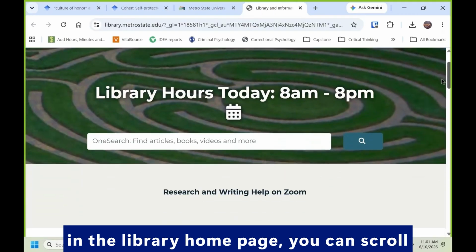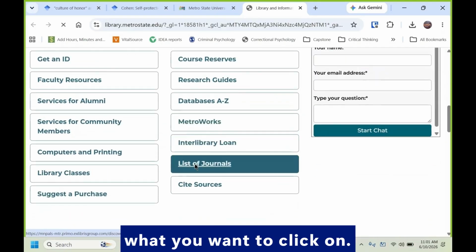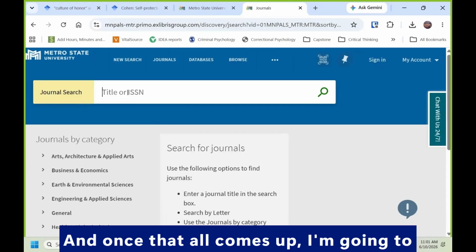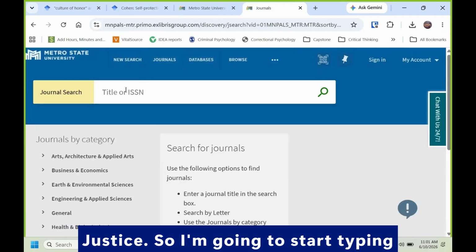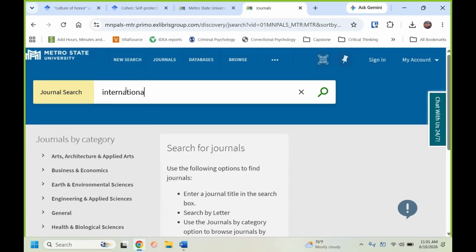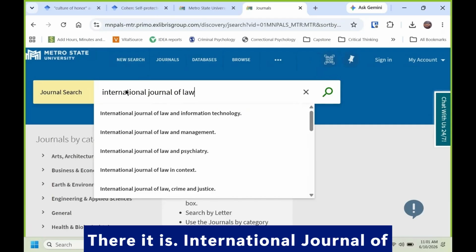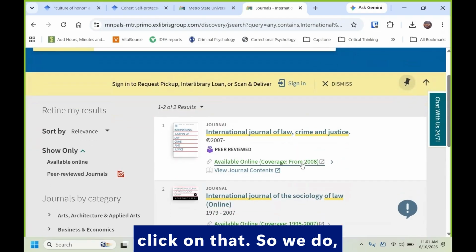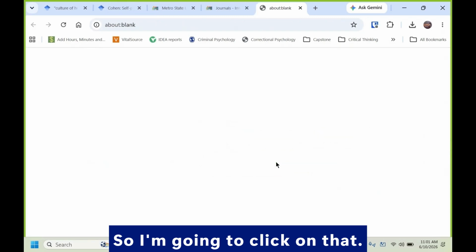Once you're on the library homepage, you can scroll down a little bit, and "list of journals" is what you want to click on. And once that comes up, I'm going to go back and remind myself, it's the International Journal of Law, Crime, and Justice. So I'm going to start typing that here. There it is, International Journal of Law, Crime, and Justice. So I'm going to click on that. So we have access to it from 2008 until now.